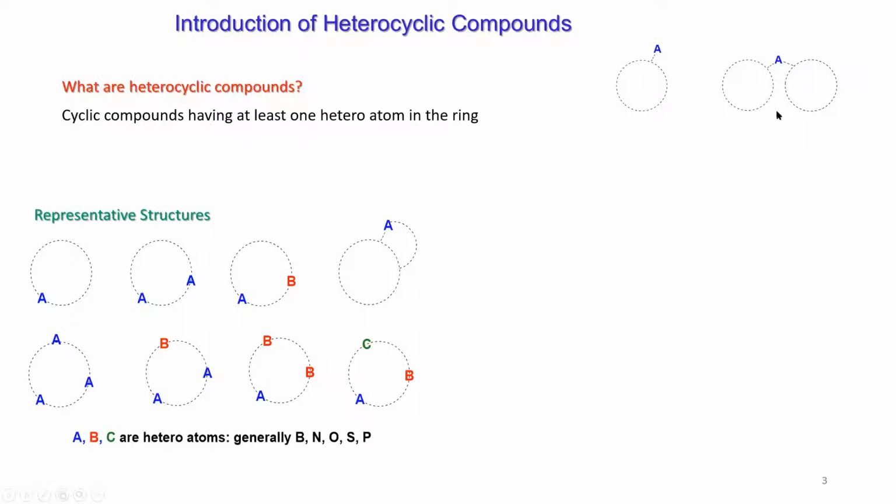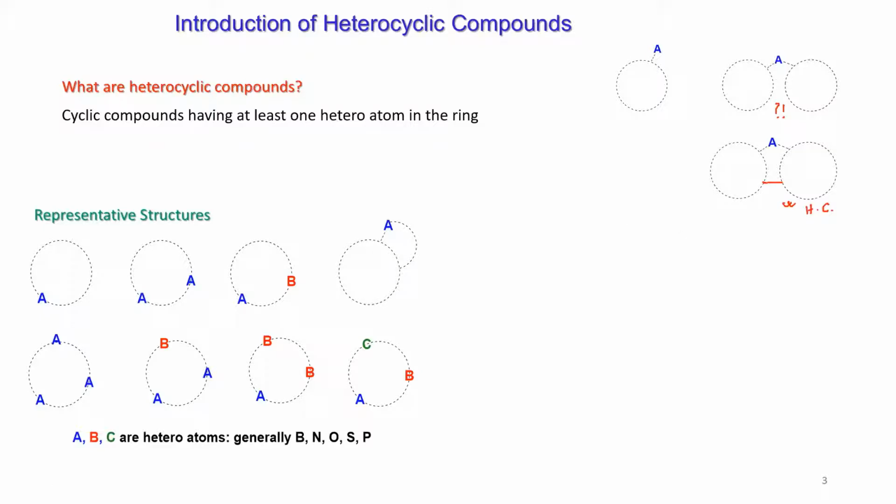Particularly for this second structure, when I have connected the two rings with another bond, then it became heterocyclic compound, yes or no? When it was not connected, these two rings were not connected, but when we are connecting these two rings with one bond, now A became on the ring, right? So we can tell this as heterocyclic compound.